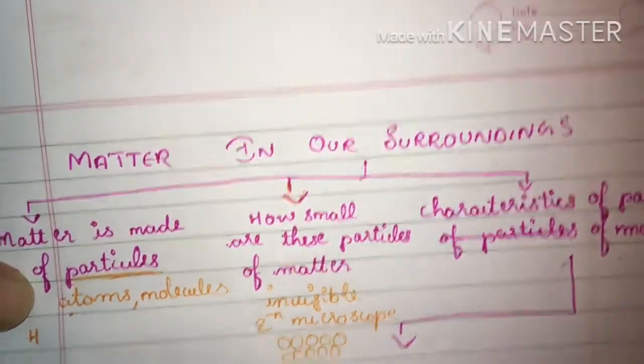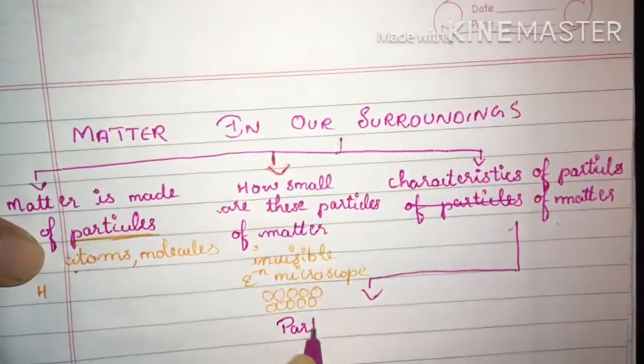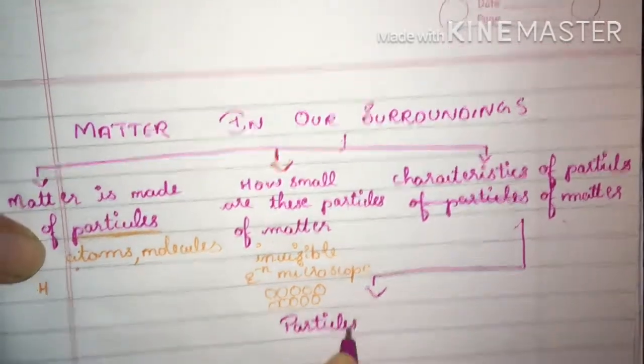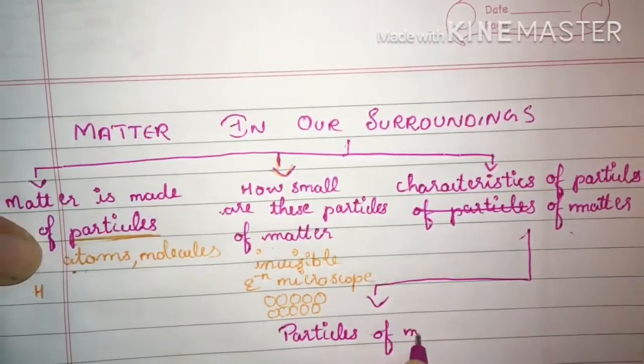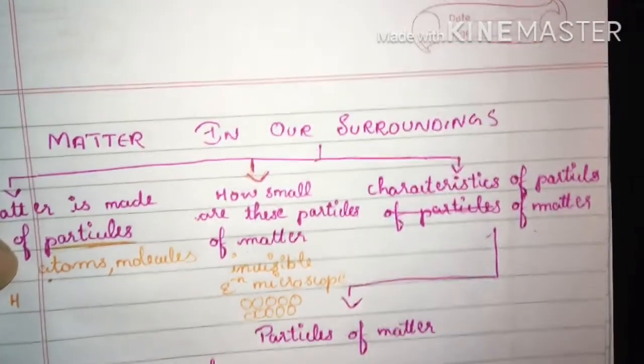Particles of matter have space in between them.